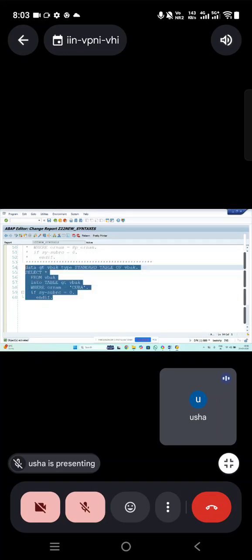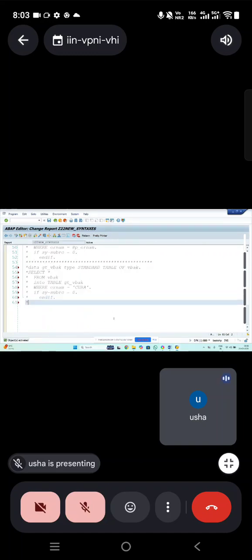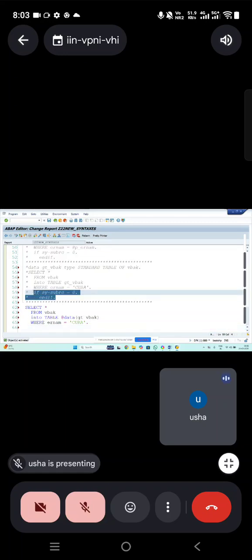Now how do we write this in the latest syntax? Very simple. Instead of declaring separately, we do it in the same line. SELECT * FROM VBAK INTO TABLE @DATA ZT_VBAK, where ERNAM equal to, and SY-SUBRC equal to 0.